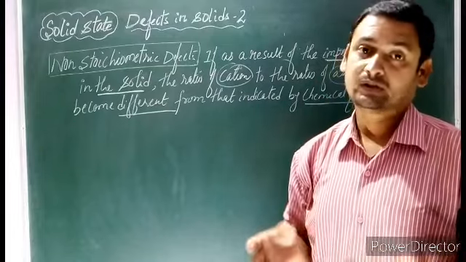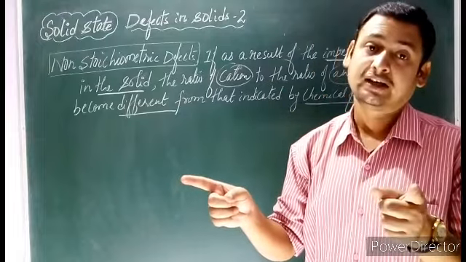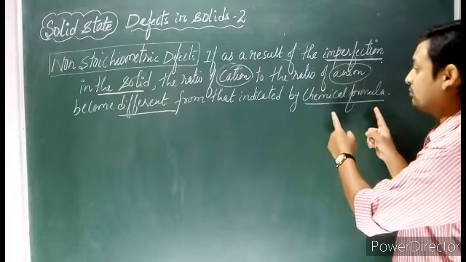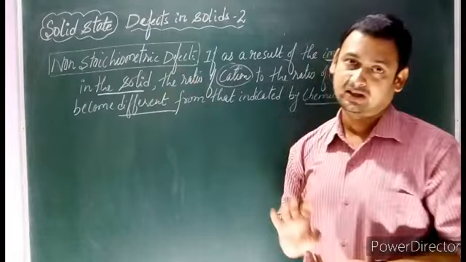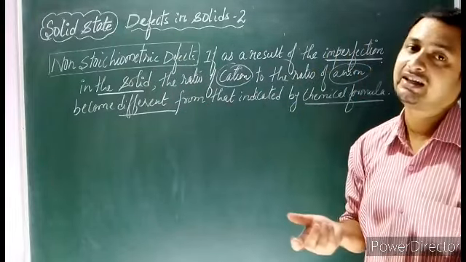If it were the same, we would call it a stoichiometric defect. If for some reason a defect comes in the solid and the ratio of cation and anion is not the same as shown by the chemical formula, then we call that defect a non-stoichiometric defect. So if the ratio of cation and anion is not the same, what does it mean?